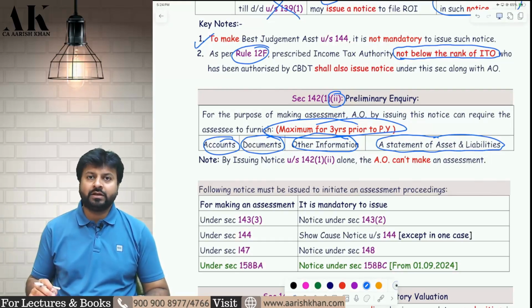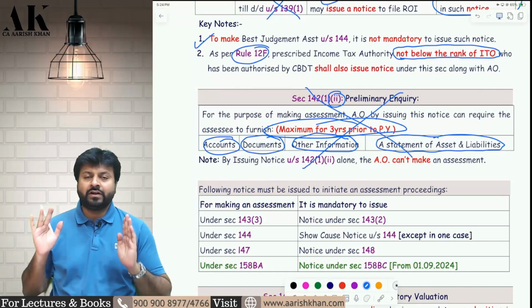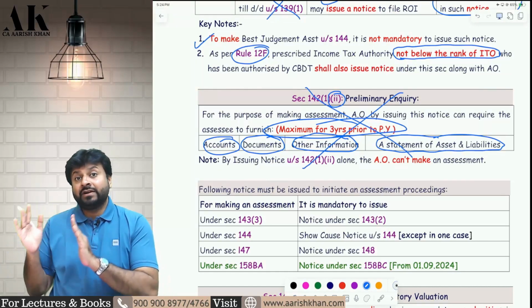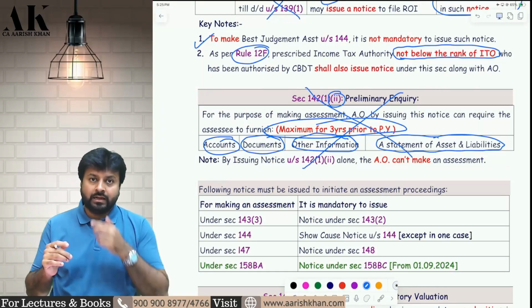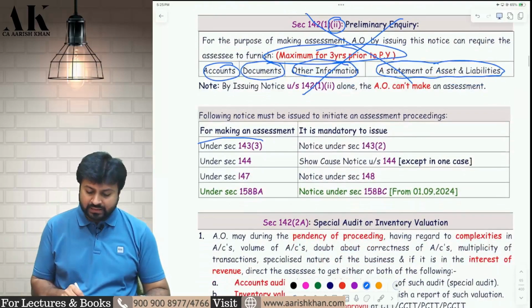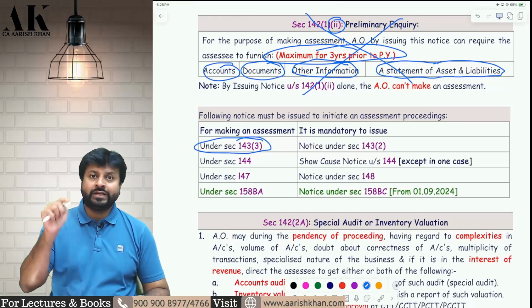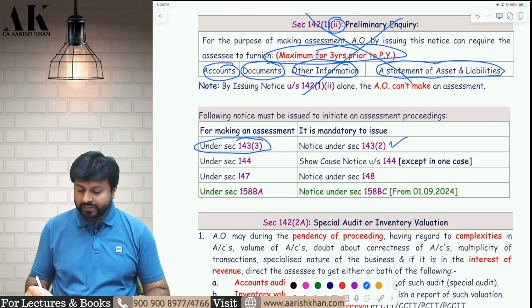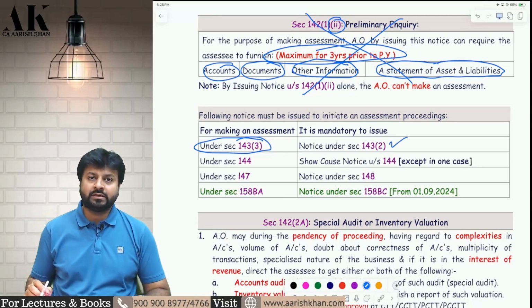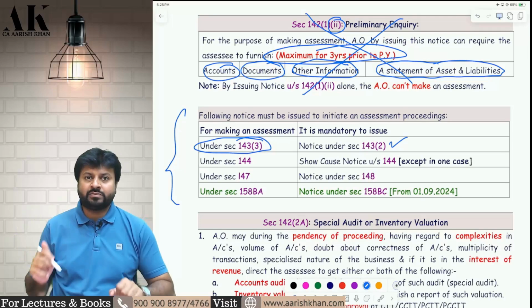One more thing to be kept in mind: with the help of this section, you cannot initiate any assessment. To initiate different kinds of assessments, there are different kinds of notices which you have to send. There are 4 assessments in all under the income tax law. First is a regular assessment under 143 subsection 3. If the AO wants to initiate this assessment, he has to send a scrutiny notice under 143 subsection 2. This is a synopsis of all the notices and all the assessment sections.